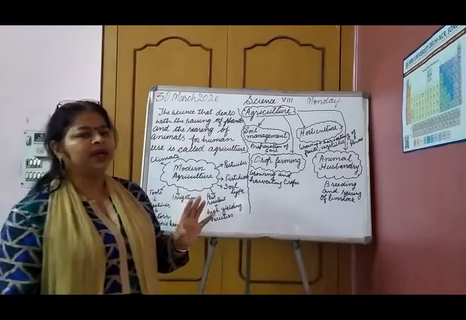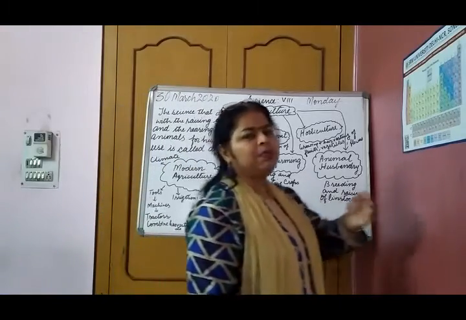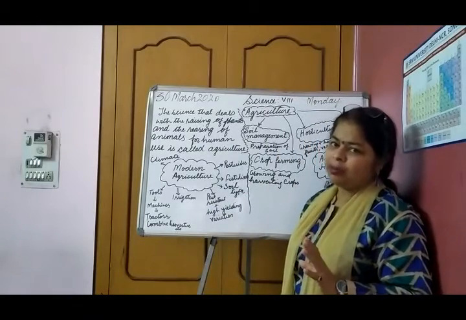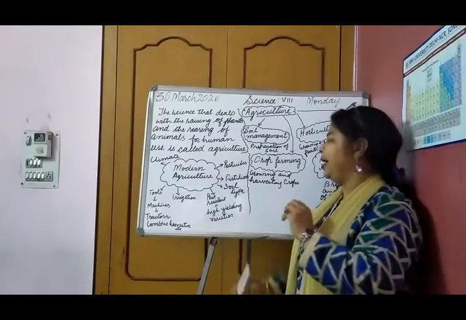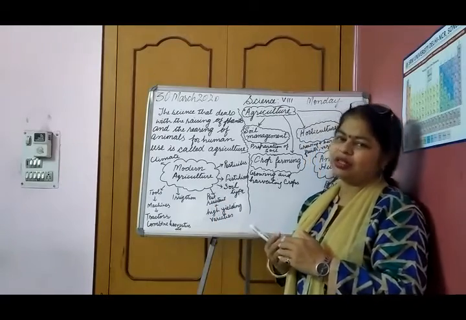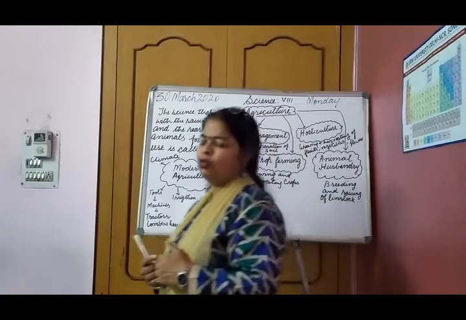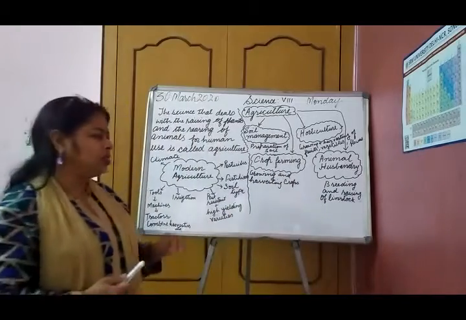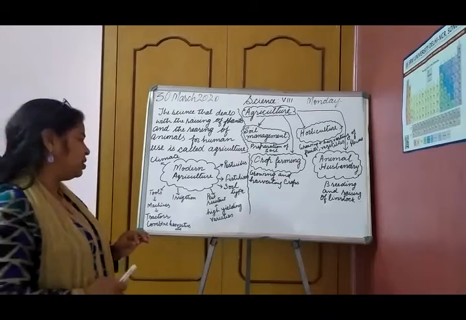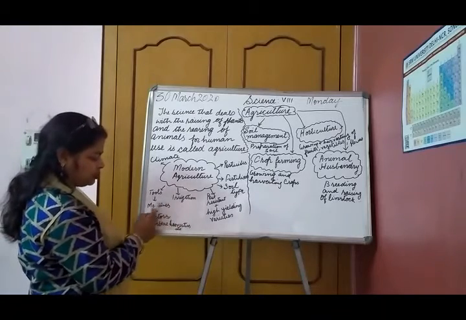But as time passed, what happened? Agriculture also got modernized. Modern agriculture came into the picture. The tools, and the manpower, have been replaced by machines.